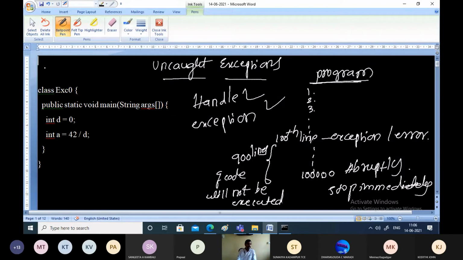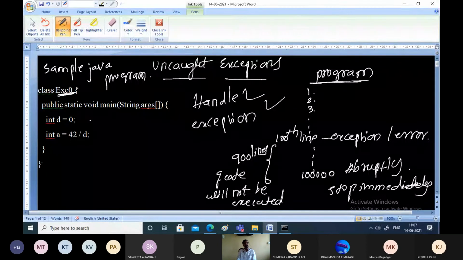Now let us take this sample program. This is a sample Java program which has an exception or an error. So what is the name of the class here? exe0 is the name of the class. Opening bracket of the class and closing bracket of the class. Within this class, we have the main function. That is public static void main, which we know all these keywords.